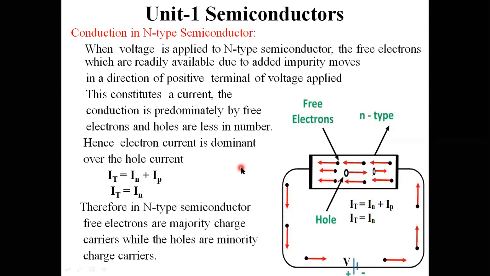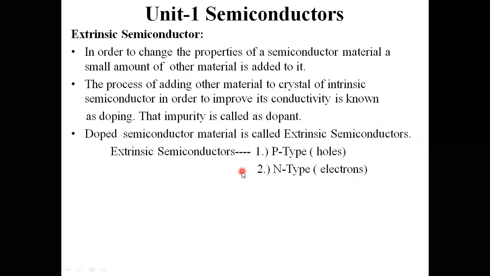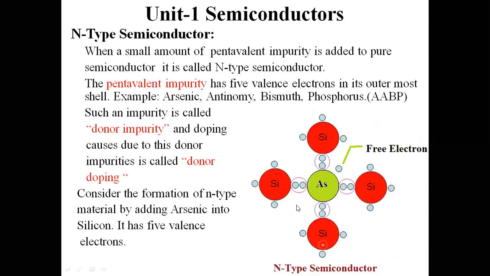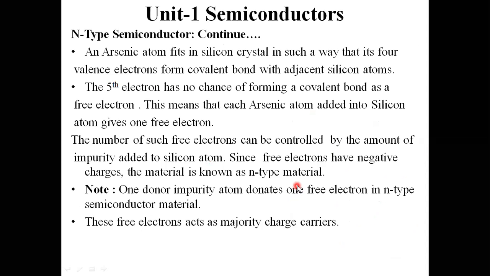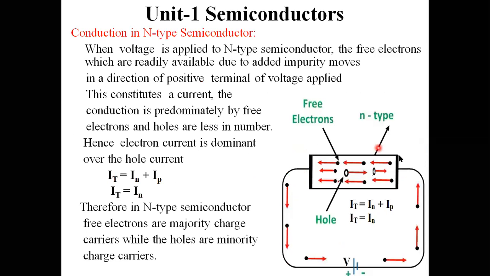This is about n-type semiconductor material. First you need to draw the crystal structure. After giving out this crystal structure and telling all the things present in it, later on draw the n-type semiconductor material attached to some battery supply and explain what happens inside the semiconductor material. Then you can give what is n-type semiconductor material and its conduction.